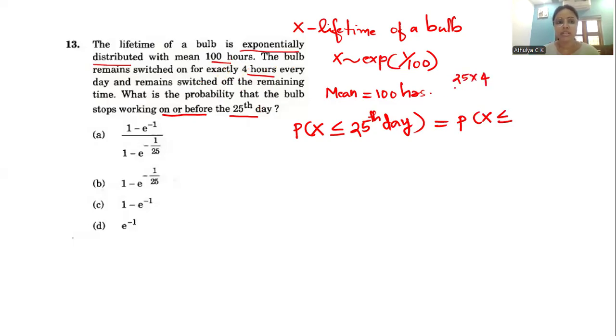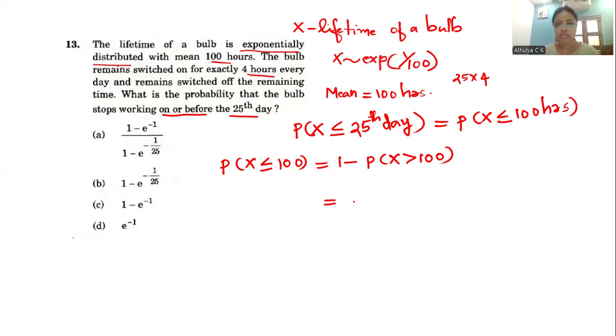So it will remain switched on for exactly 100 hours. We need to find the probability of X less than or equal to 100 hours, P of X less than or equal to 100. That can be written as a complementary probability: 1 minus P of X greater than 100.